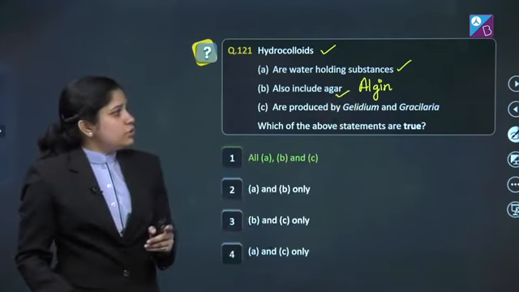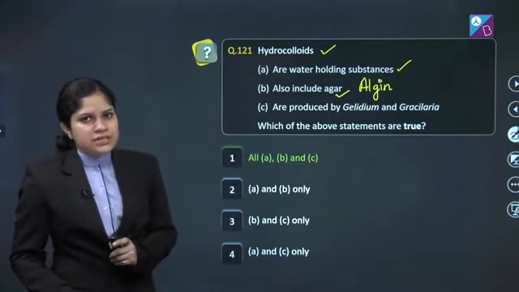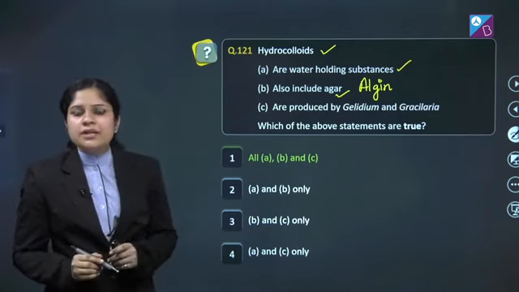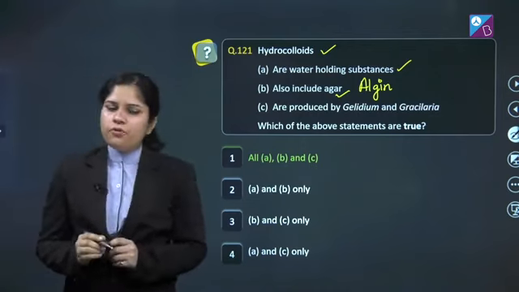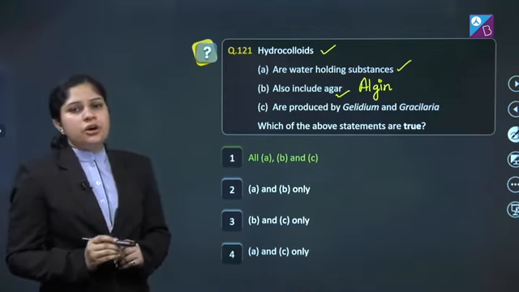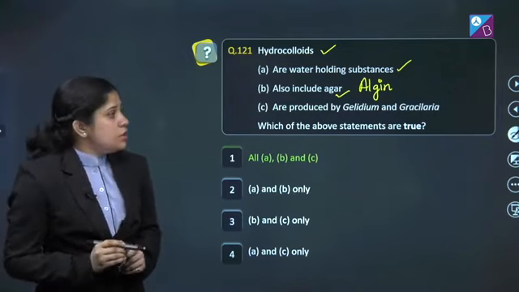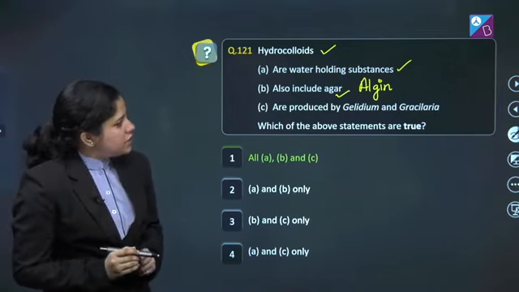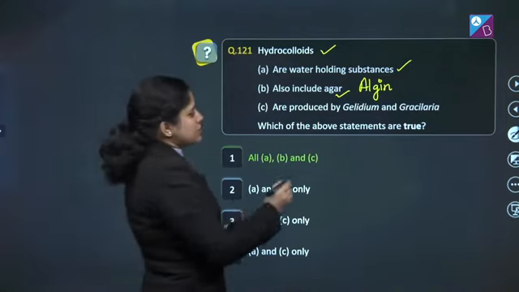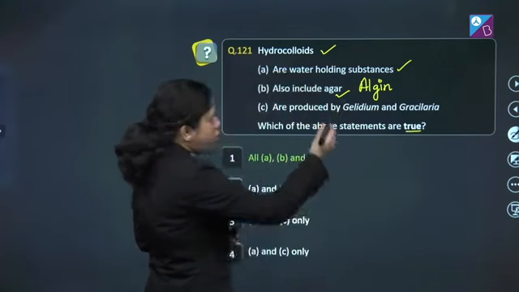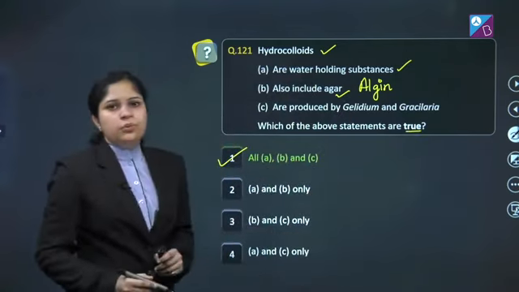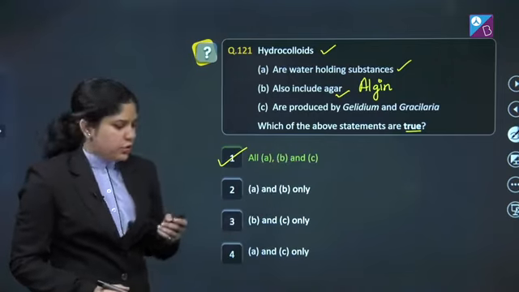C, are produced by Gelidium and Gracilaria. Absolutely correct. Gelidium and Gracilaria are the members of Rhodophyceae, and they produce agar, which is used in the production of ice creams and jellies. So all these three statements are correct for the hydrocolloids. Which of the above following statements are true? So all of these are true, and the correct answer of this question is option number 1. Let's proceed to the next question.